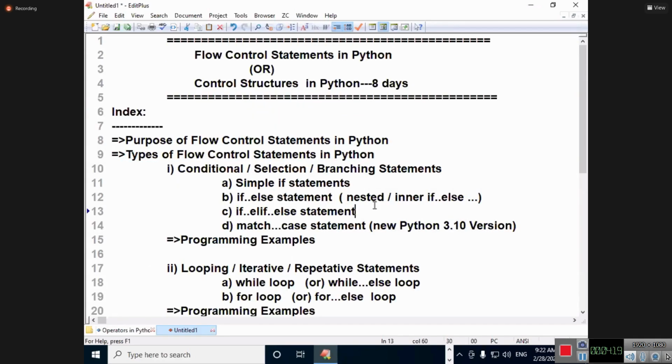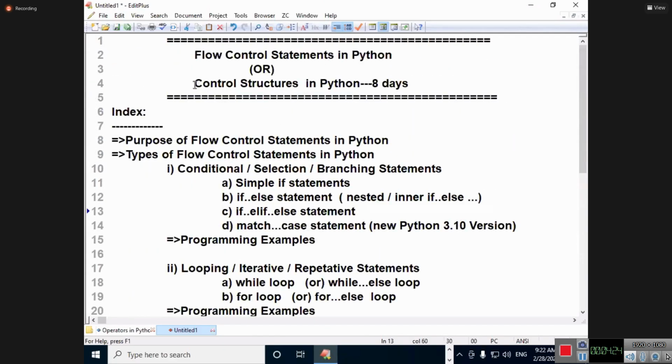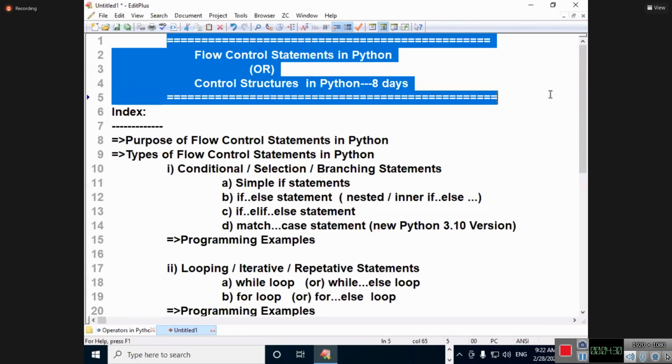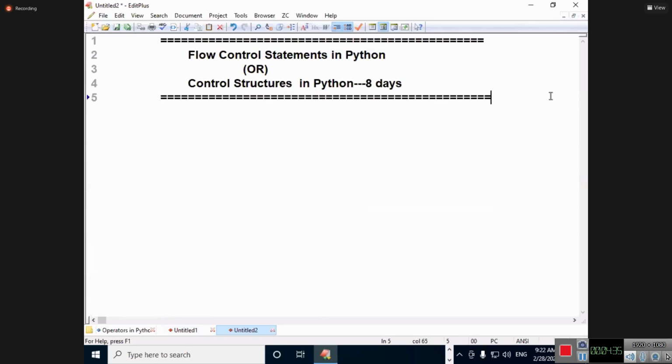Only you follow me. Maybe you have heard about C language, if, else, while loop, and control structures in Python in your previous classes. Now I want to ask a simple question. Why do you use flow control statements in C language? In C language, if is there, else is there, while is there, for is there. Additionally, we have do while also. But in Python, we don't have do while. Are you following me?